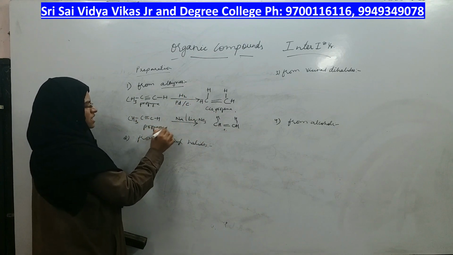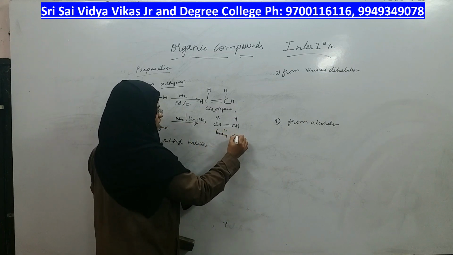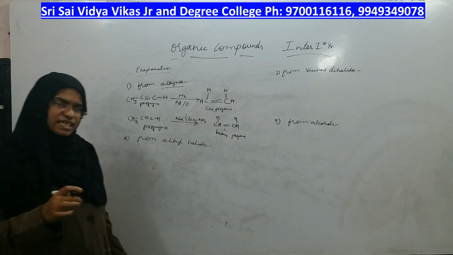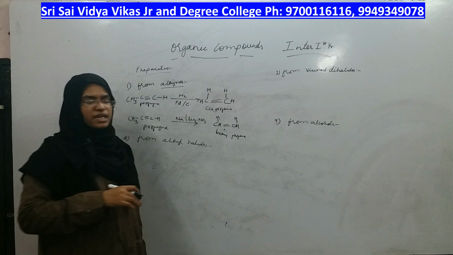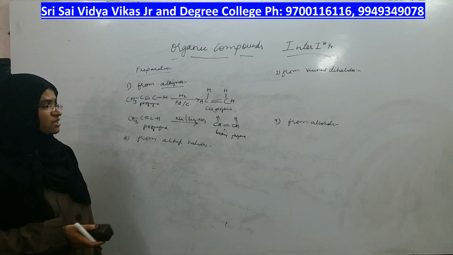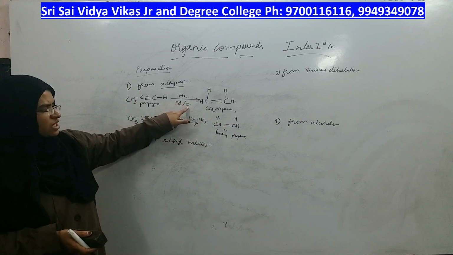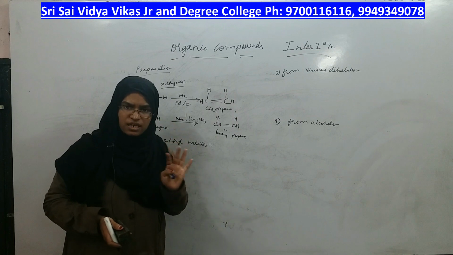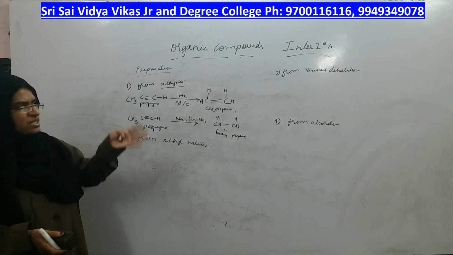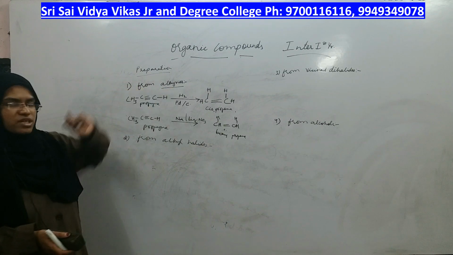For propyne, you will get trans-propene by which condition? Sodium in liquid ammonia. Sodium in liquid ammonia will give you trans-alkenes, and hydrogen with palladized carbon will give you cis-alkenes, because you already know that cis-trans isomerism is possible for alkenes. So if you use this condition, the product will be cis-alkene. If you use this condition, the product will be trans-alkene. But both ways you can use for preparation of alkenes from alkynes.